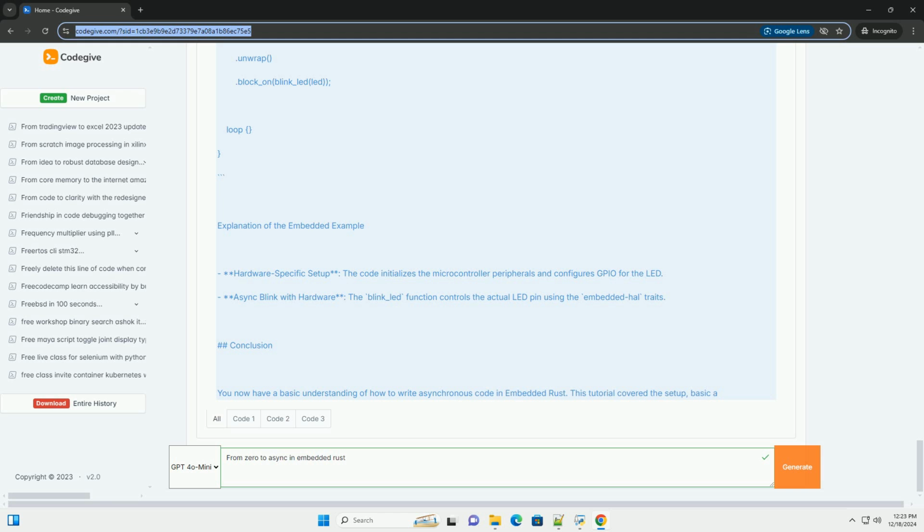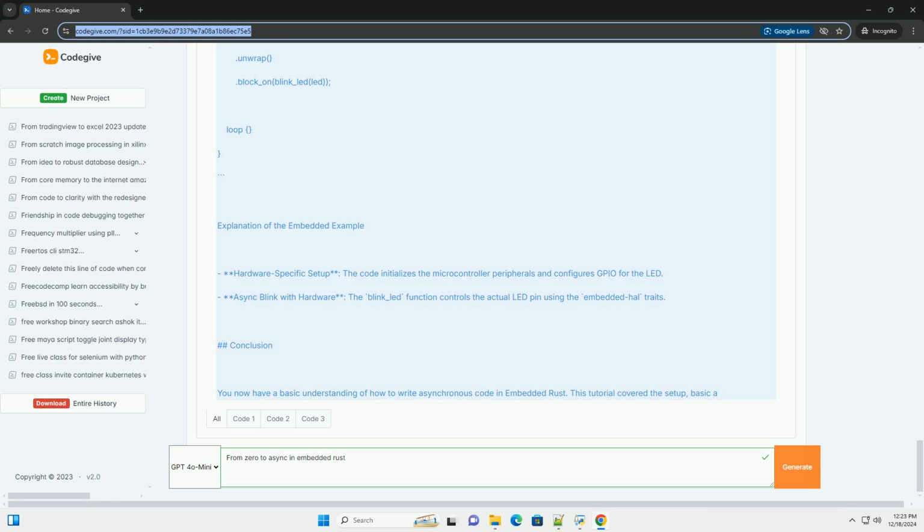tokio::runtime::Builder::new_multi_thread().worker_threads(1).enable_all().build().unwrap().block_on(blink_led(led)); loop {} } Explanation of the embedded example. Hardware-specific setup. The code initializes the microcontroller peripherals and configures GPIO for the LED. Async blink with hardware. The blink_led function controls the actual LED pin using the embedded-hal traits.